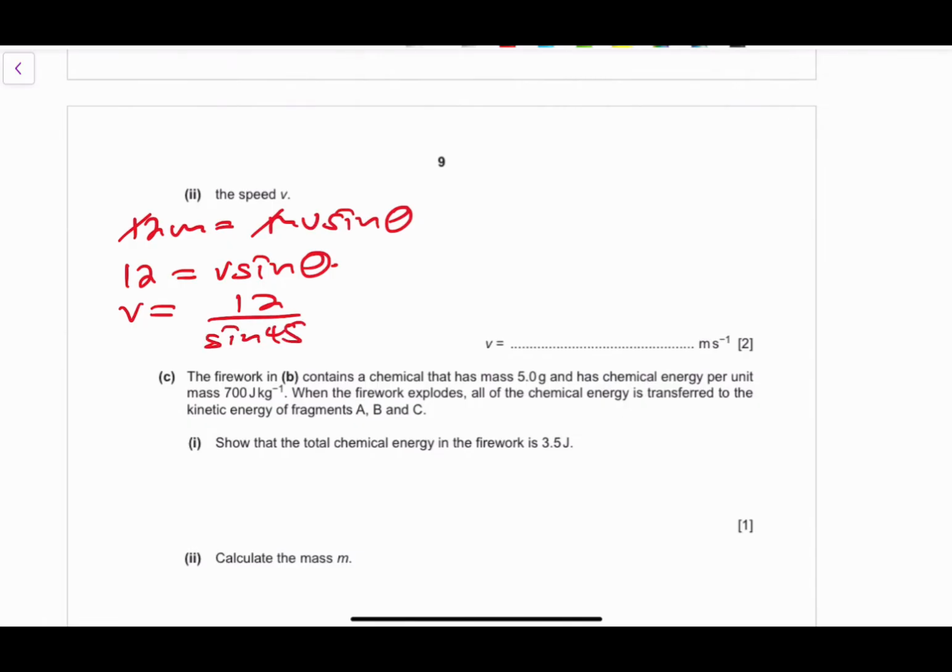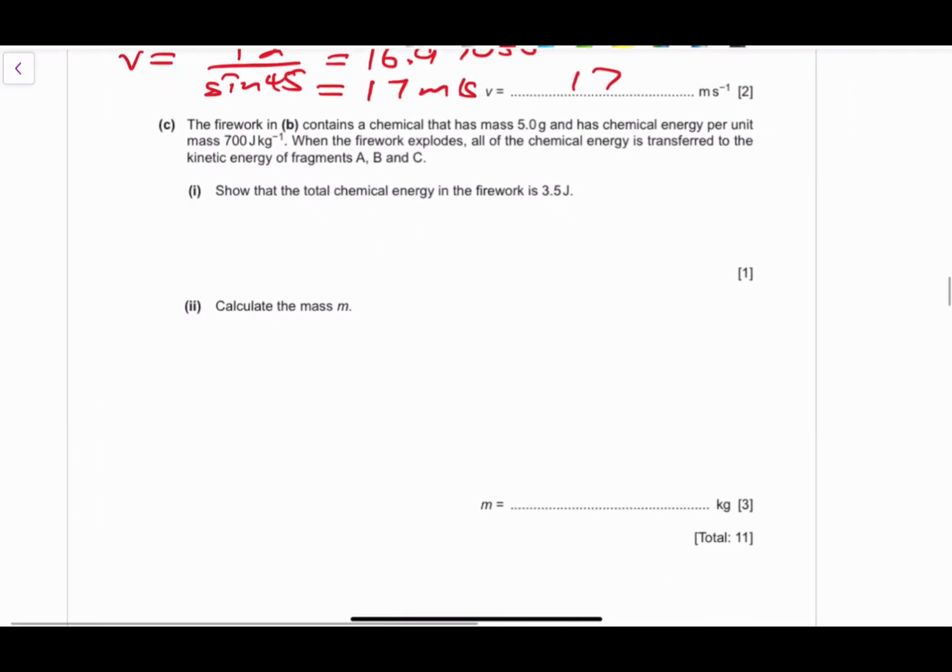So basically, that is something that you should be thinking about. And if you punch that in a calculator, that gives you an answer of 16.97056, which is approximately 17 meters per second, right? So your answer is 17. So they're looking for you applying one of these things that you know, and then determining the value of v, okay? Moving on to the next question.